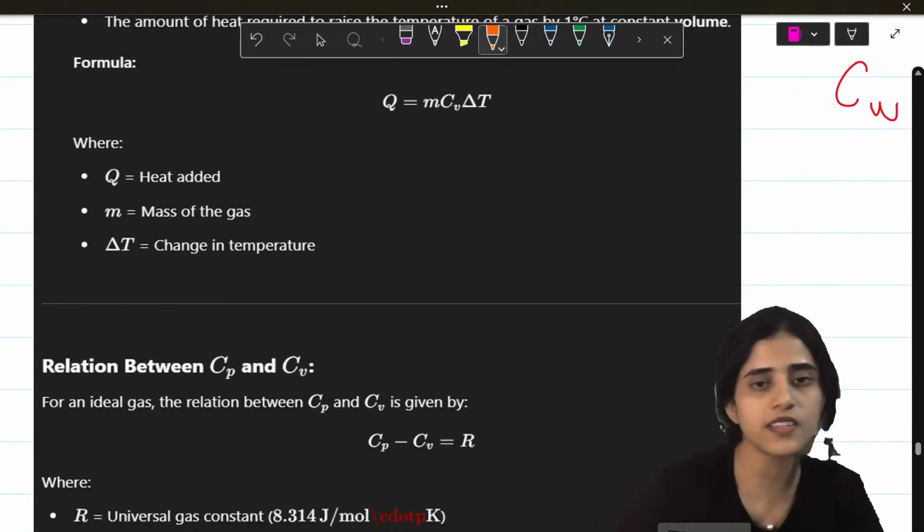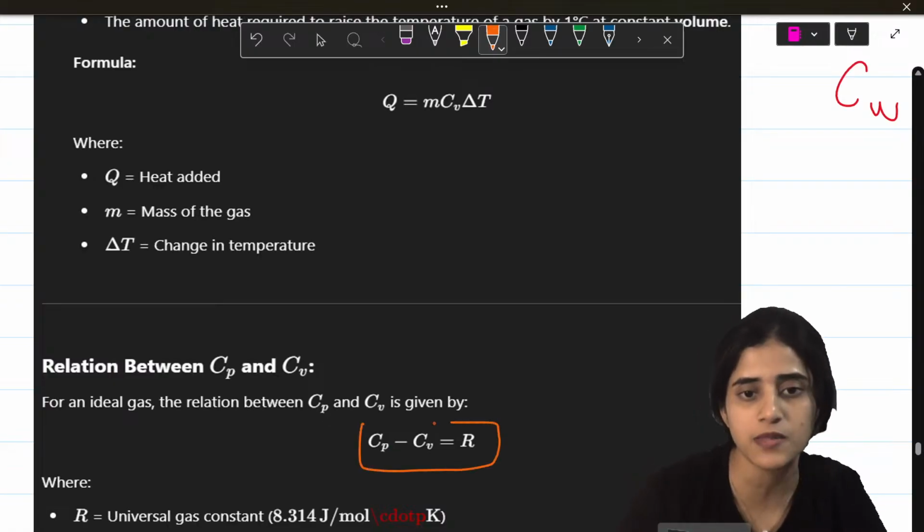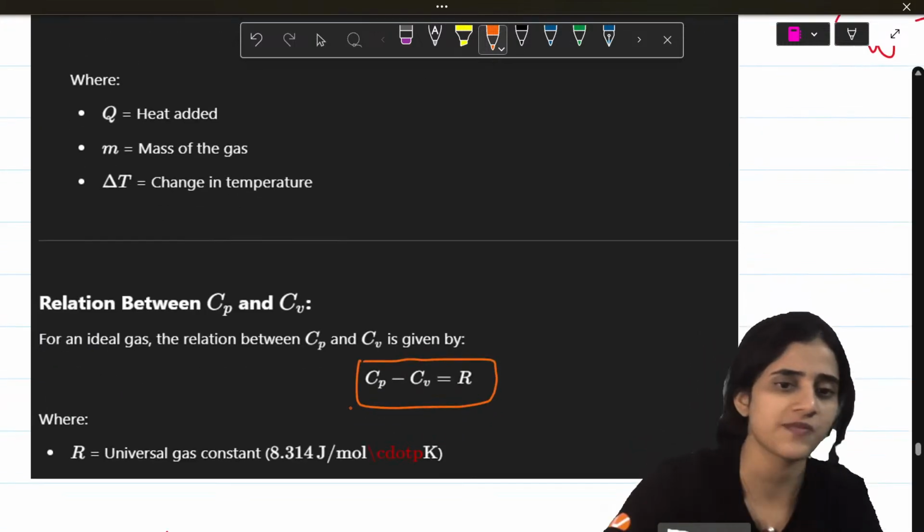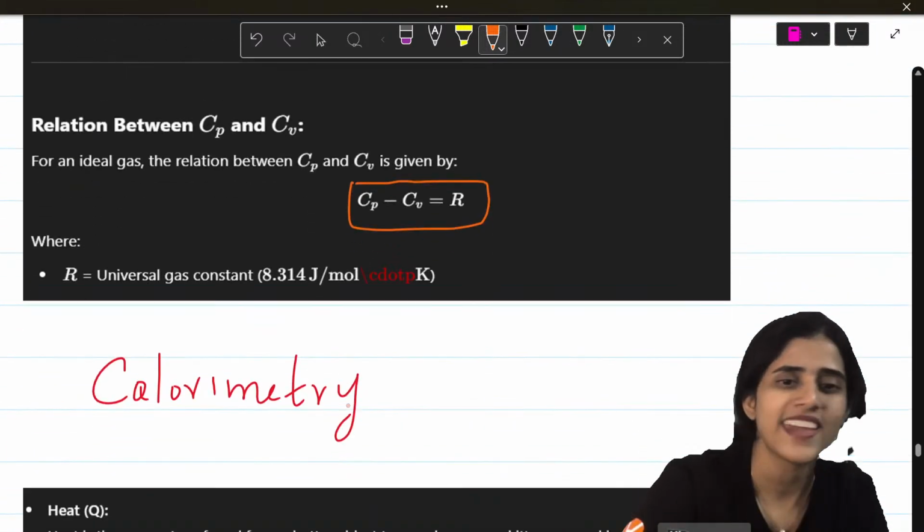So, what is the relation between Cp and Cv? If you subtract Cv from Cp, you will get R, which is the universal gas constant. You might have learned this in chemistry. 8.314.